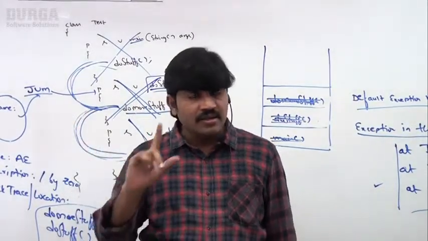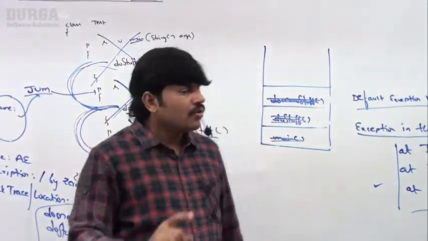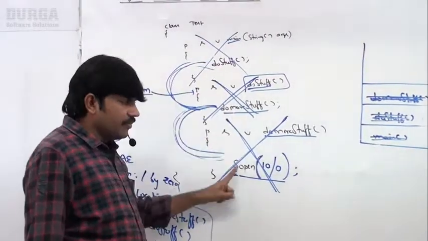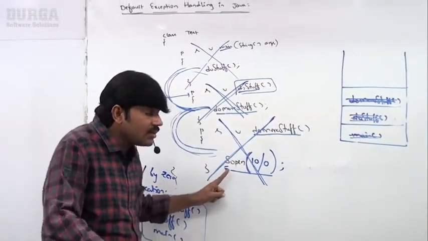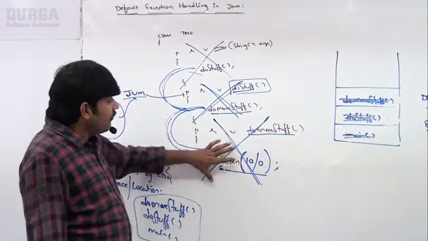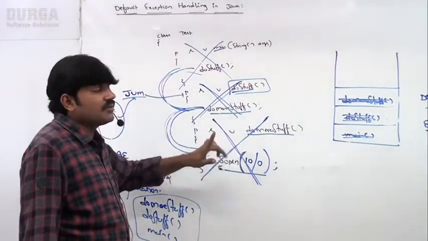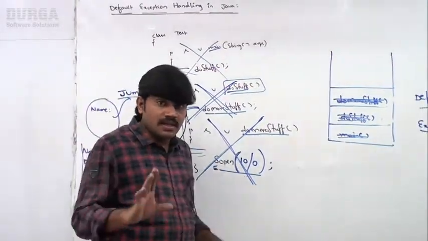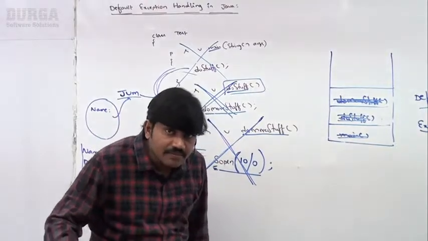This is the story. Now make sure, in total how many methods are there? Three methods. How many methods are terminated abnormally? Every method is terminated abnormally. That's why it is abnormal termination. Clear?